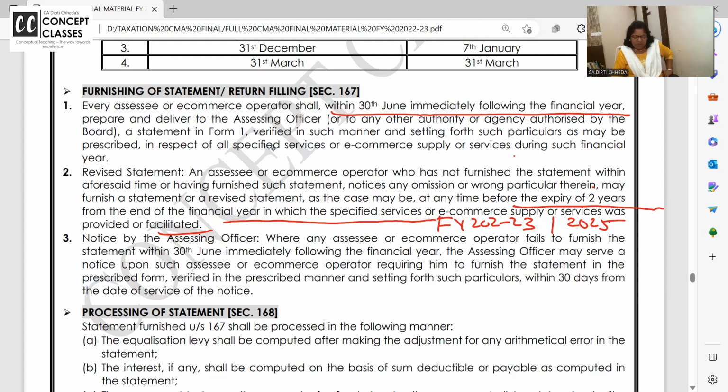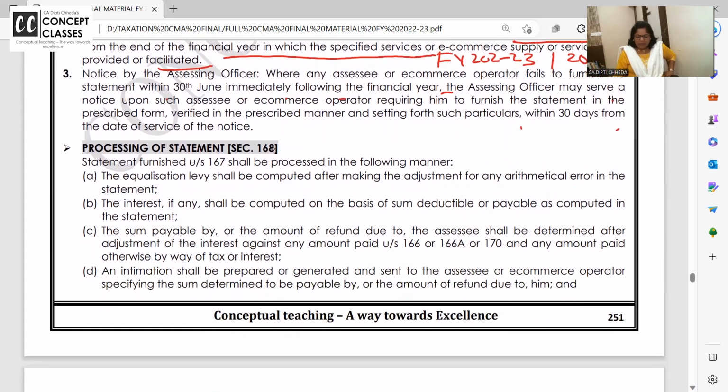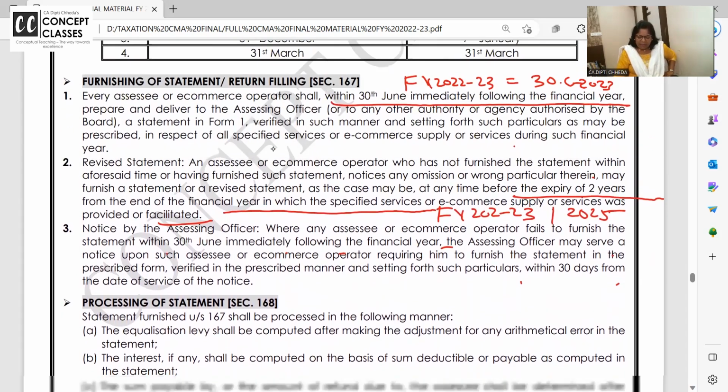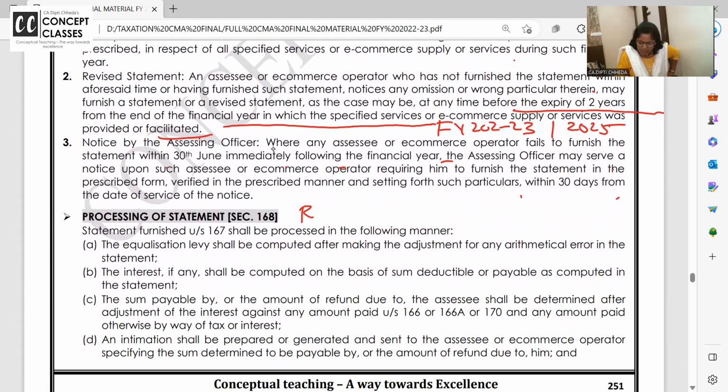Where any SSC fails to furnish the statement within 30th of June, the AO may serve a notice to furnish it in the proper form within 30 days. Are you clear? For financial year 22-23, submit by 30th June 2023, finish it. Right. Okay. Now processing of statement. Next to processing of statement, write return processing. The statement itself you call a return. So when the return is processed, what do you get from the department? Intimation. You will remember